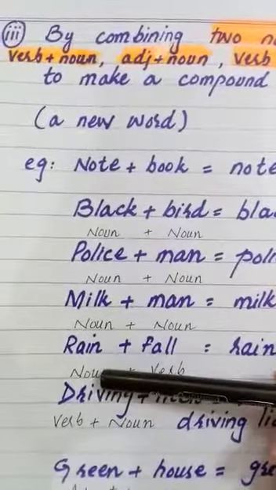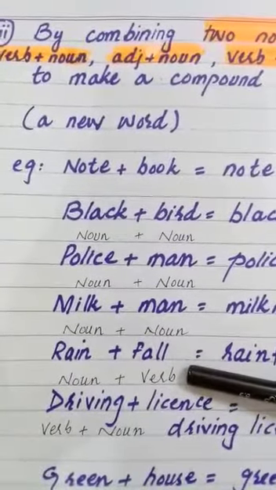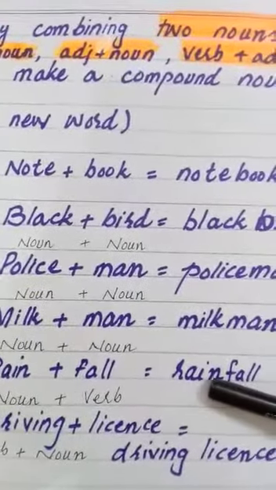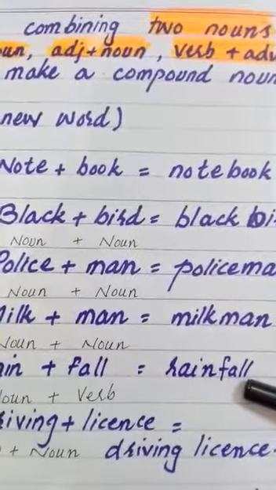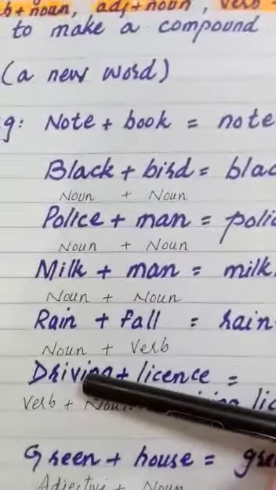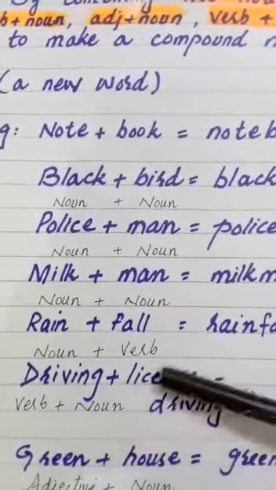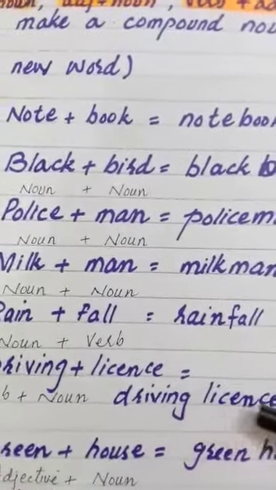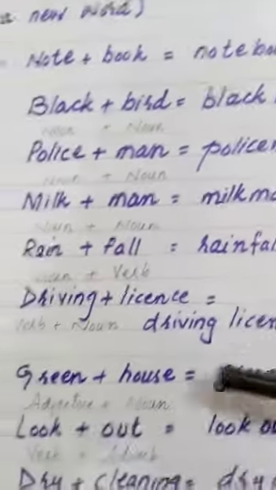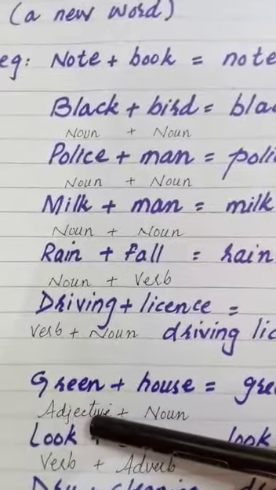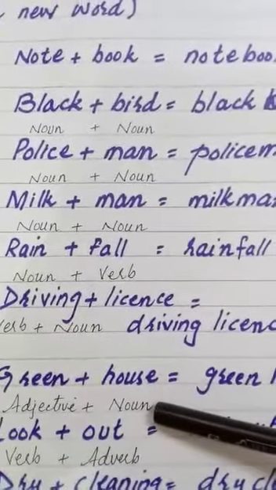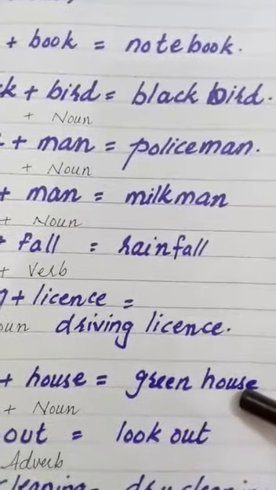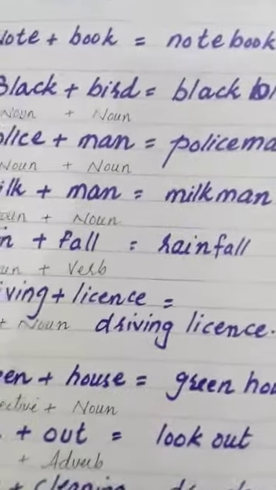Rain, it's noun, fall, it is verb, and when you combine them, it becomes compound noun, that is rainfall. Similarly, driving, it's verb, license, it's noun, driving license, it's compound noun. Then green, it is adjective, house, it is noun, and combiningly it becomes greenhouse.